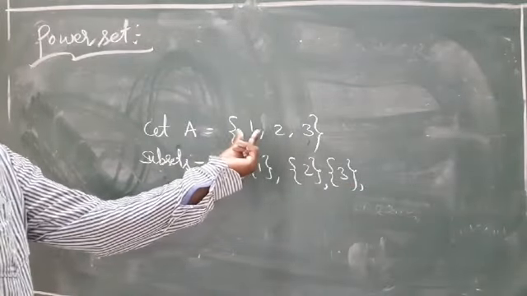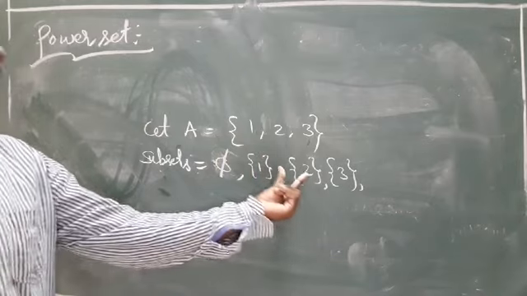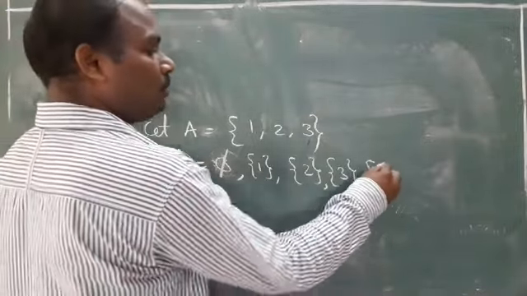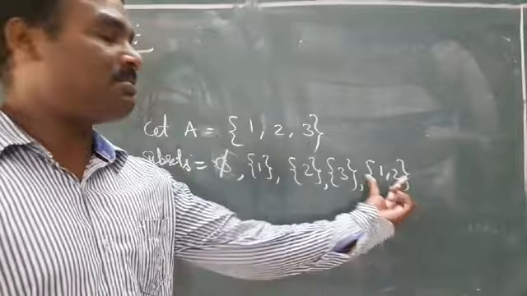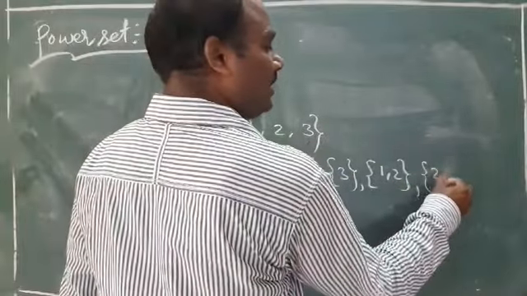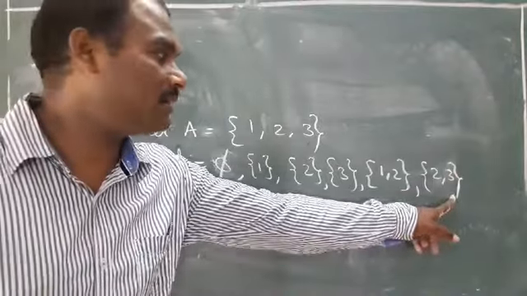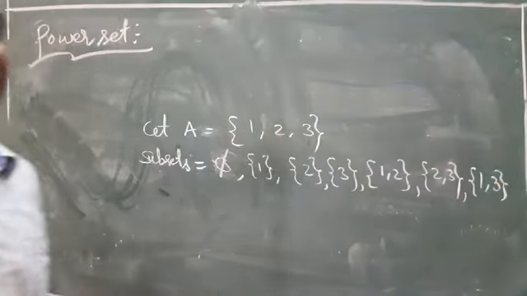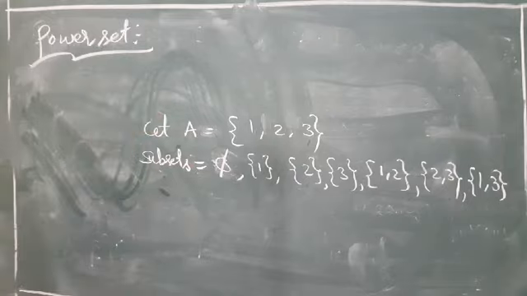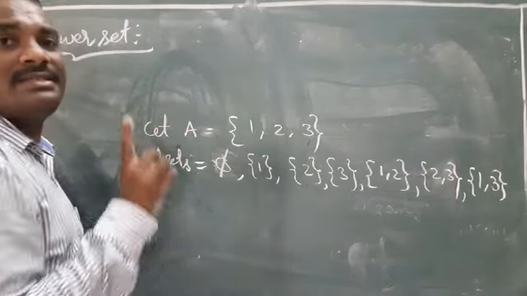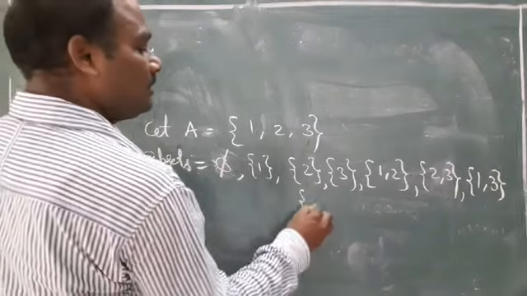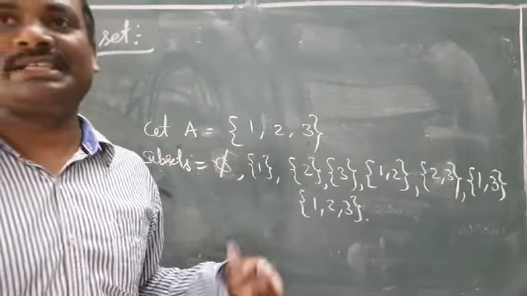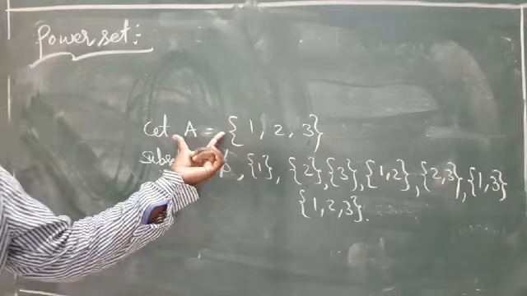Phi and the sets with only one element are subsets of A. Next, you can take two elements: 1 comma 2 is a subset of A, and 2 comma 3 is a subset of A, and 1 comma 3 is a set and subset of A. And finally, every set is a subset of itself: 1, 2, 3. These are the subsets of A. Yes or no?